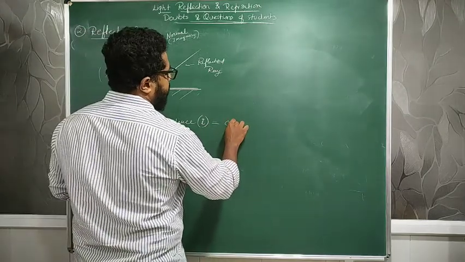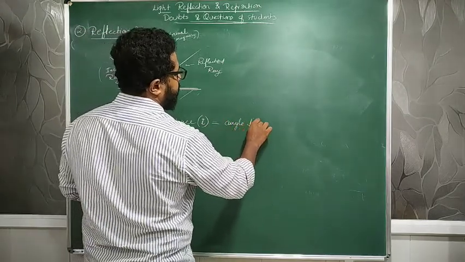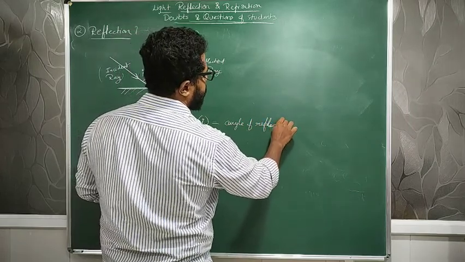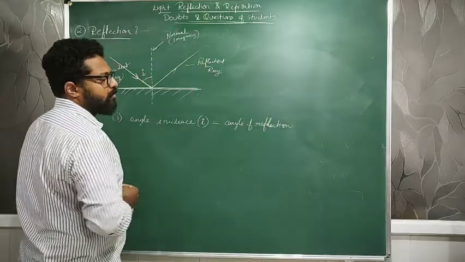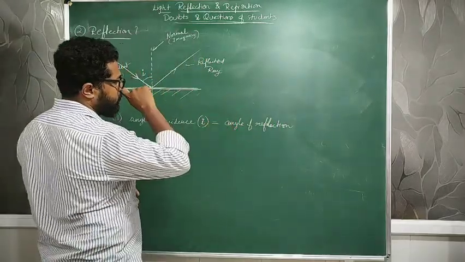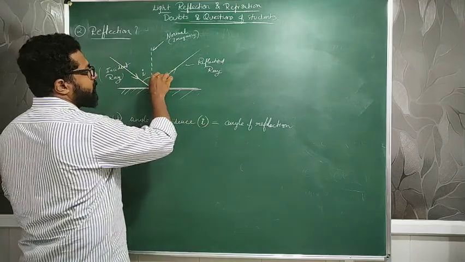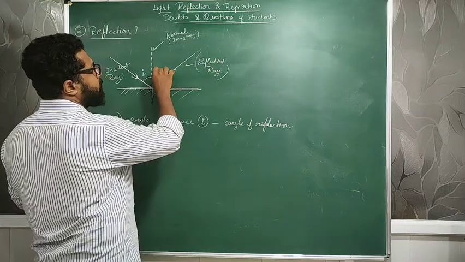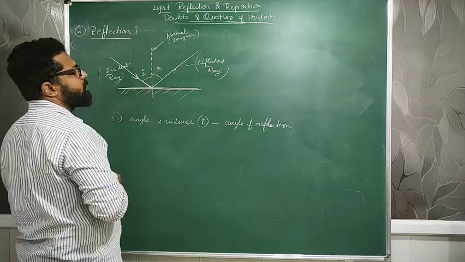The angle of reflection is the angle made by the reflected ray with respect to the imaginary normal, indicated as r.